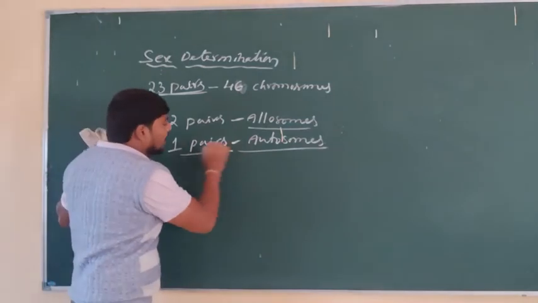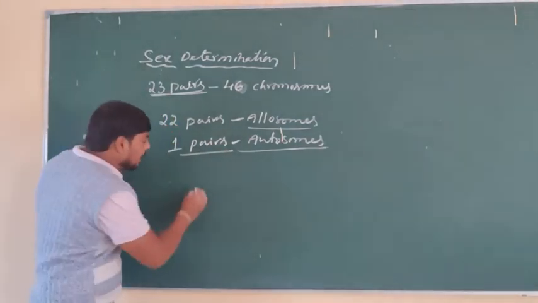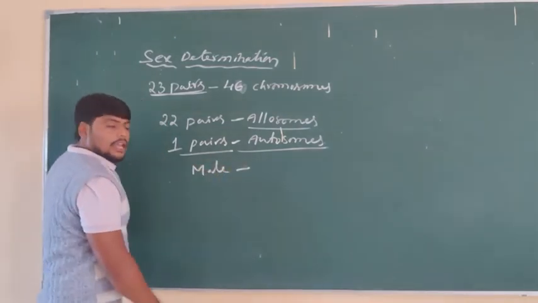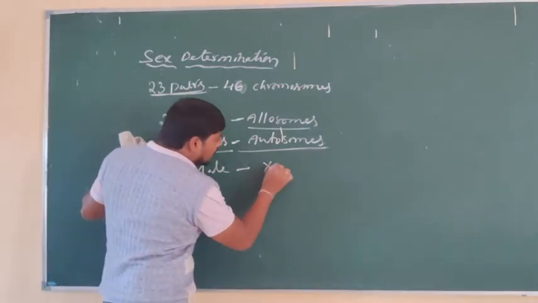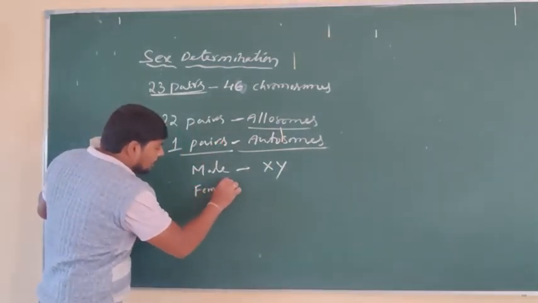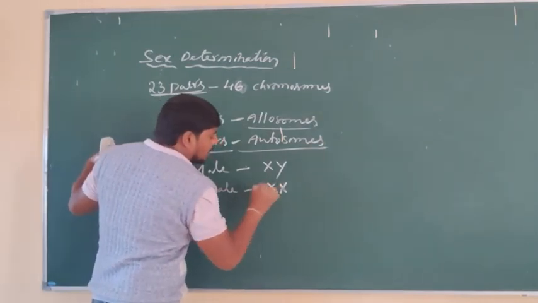This one pair of autosomes, in the case of male, consists of X and Y. In the case of female, it is XX.